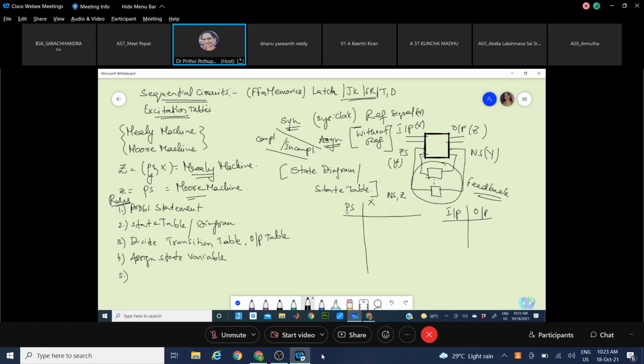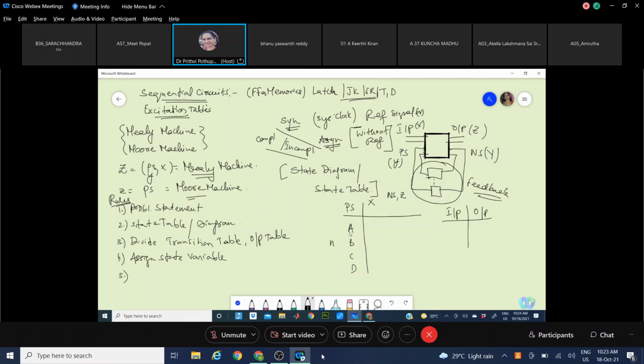Now here we are saying only present state. We are not mentioning the state variables, small y and capital Y. Assigning state variables depends on how many states we have. Normally these states will be defined in ABCD format; we name them A, B, C, D initially. Then, how many states are there?